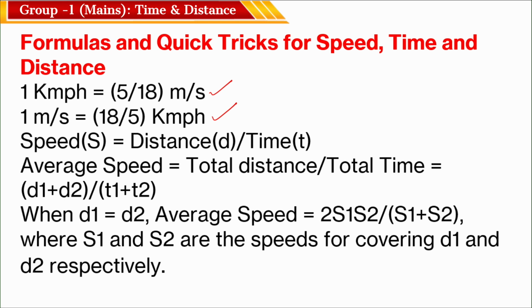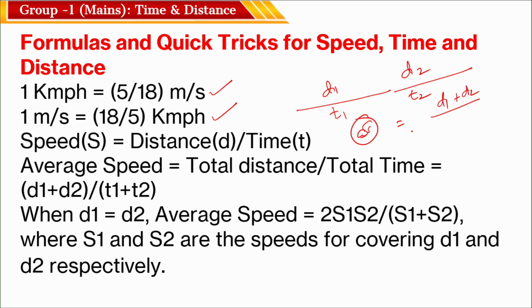For example, a distance d1 is travelled in t1 time, and a distance d2 is travelled in t2 time. If you want the average speed, it is equal to total distance d1 plus d2 by total time t1 plus t2.